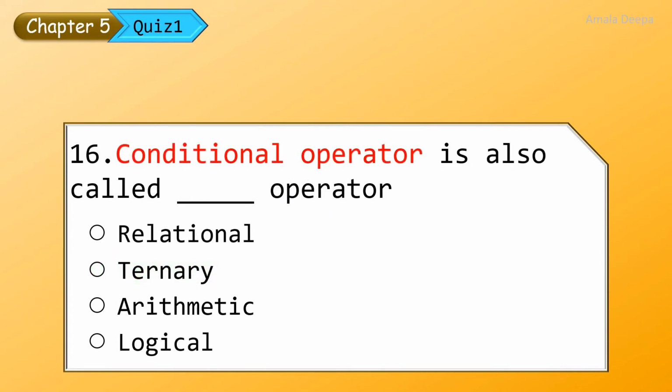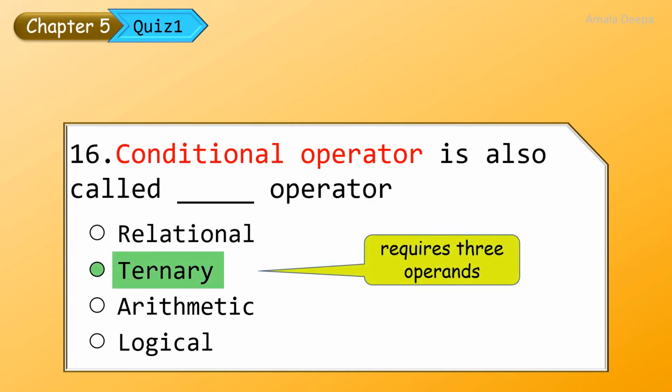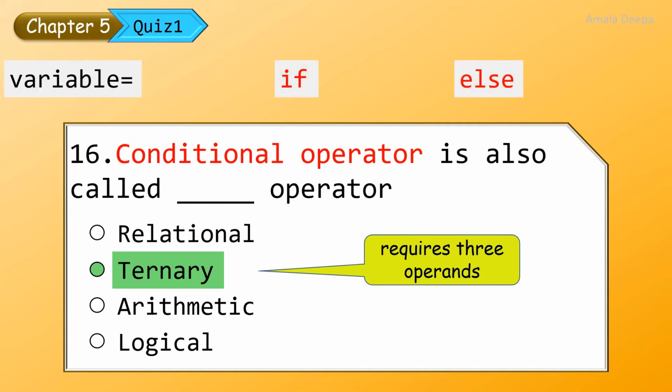Conditional operator is also called dash operator: ternary operator. A ternary operator requires 3 operands. So why is the conditional operator called ternary operator? You can see from the syntax of the conditional operator. On the right hand side, you should use the keywords if and else in such a manner that you can write 3 operands.